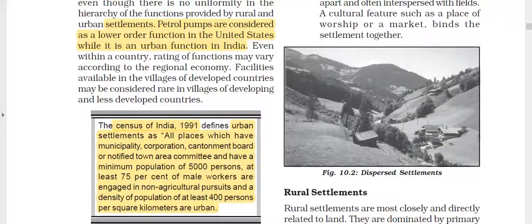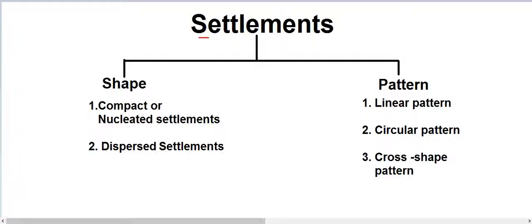Okay. Now let's come to the types and patterns of settlements. When we are talking about settlements, a settlement may be classified into two different types: first on the basis of shape and second on the basis of pattern. A human settlement can be divided into two parts, on the basis of shape and on the basis of pattern.